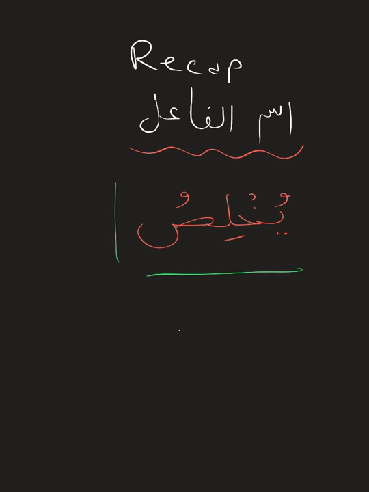So let's just recap Ismul Fa'il. Ismul Fa'il will be made from Thulathi Mazid Fi, from Al-Fa'lul Mudari'. What you simply do is you drop the Alamatul Mudari' and you replace it with a meme with a dhamma. So you now have Mukhlis.